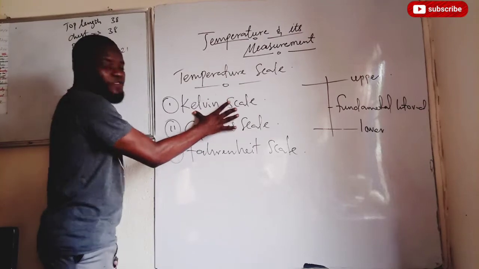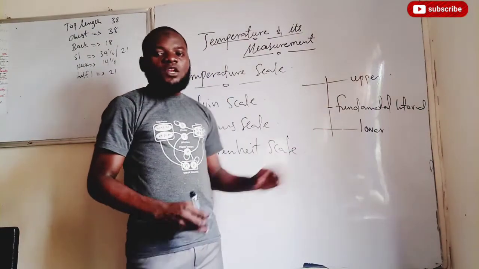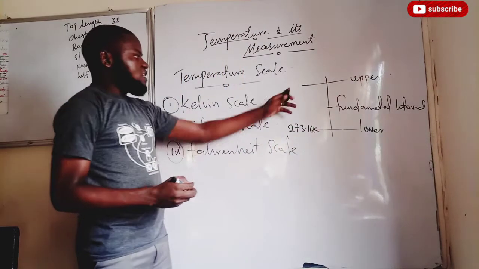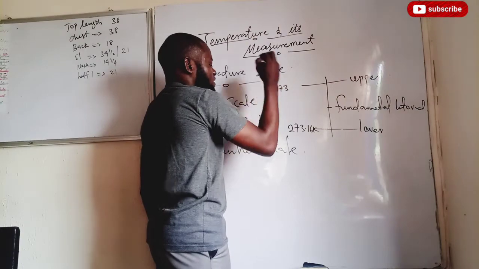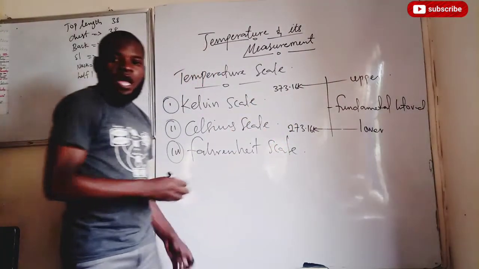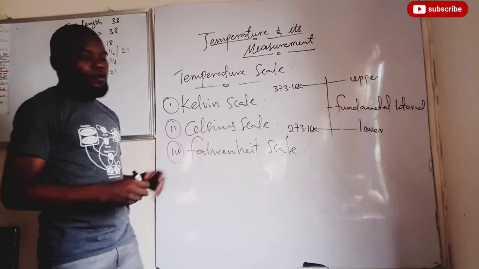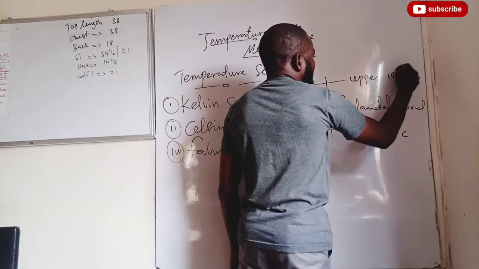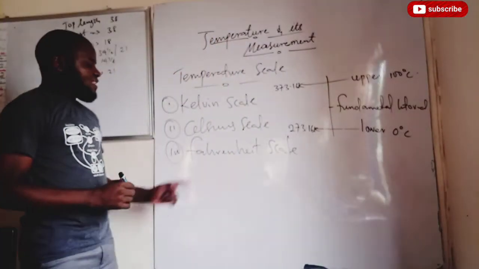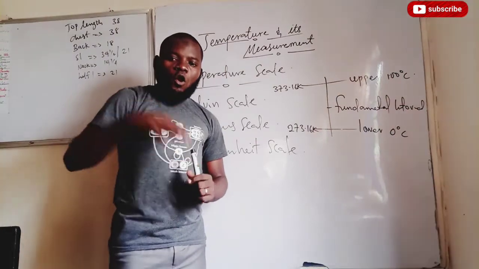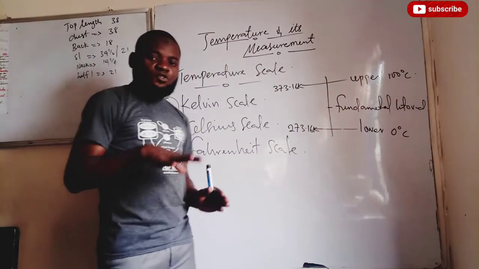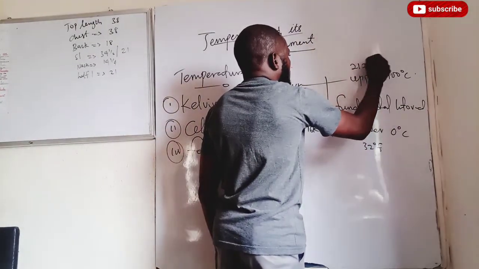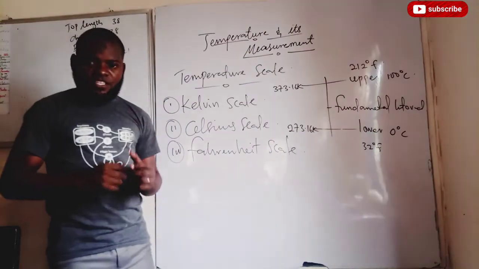What is their Kelvin scale? For the Kelvin scale, the lower fixed point is 273.16 Kelvin, and the upper fixed point is 373.16 Kelvin. Are we together now? While for the Celsius scale, the lower fixed point is 0 degrees Celsius and the upper fixed point is 100 degrees Celsius. Then for the Fahrenheit scale, the lower fixed point is 32 degrees Fahrenheit, and the upper fixed point is 212 degrees Fahrenheit. Are we seeing the difference now?